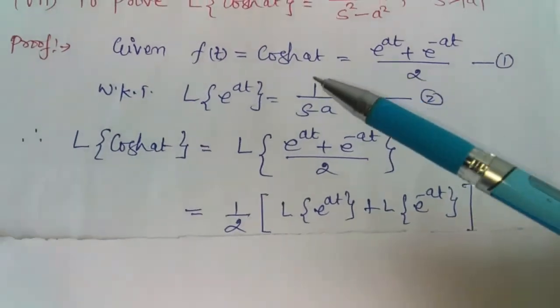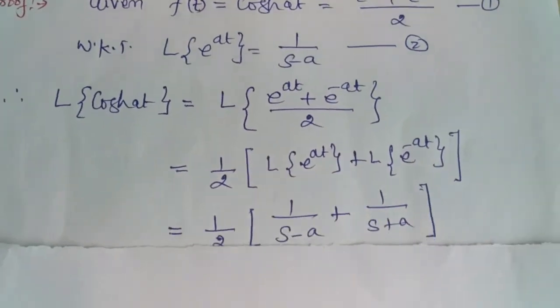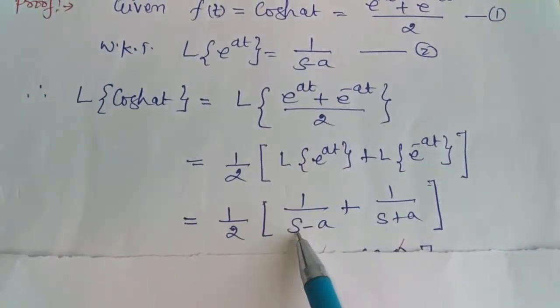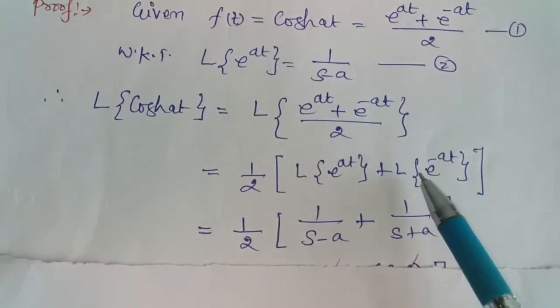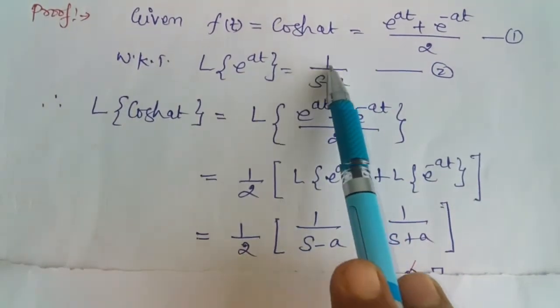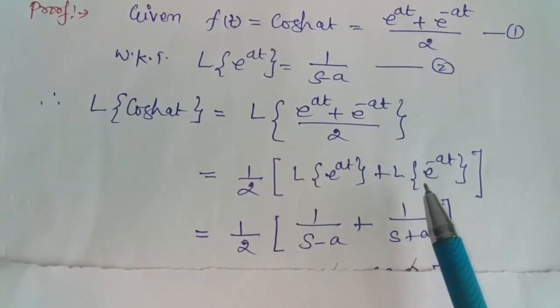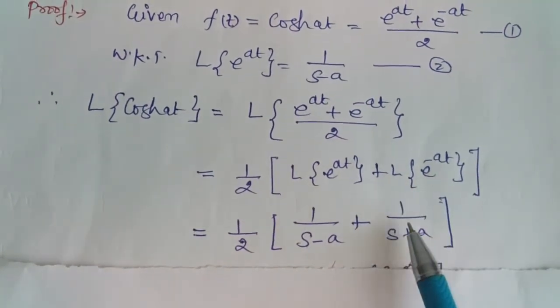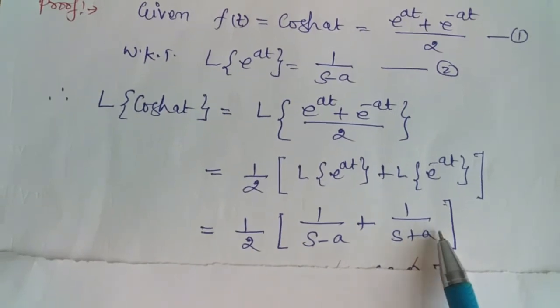Now the Laplace transform of e raised to at is 1 upon s minus a, and the Laplace transform of e raised to minus at. So here a is negative a, so this becomes 1 upon s plus a. So the Laplace transform of e raised to minus at becomes 1 upon s plus a.